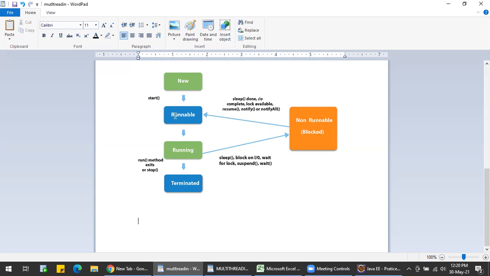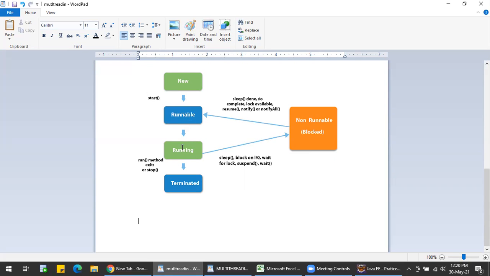It selects a thread to run. In the runnable state, the thread has just started, but it is not yet selected by the thread scheduler.